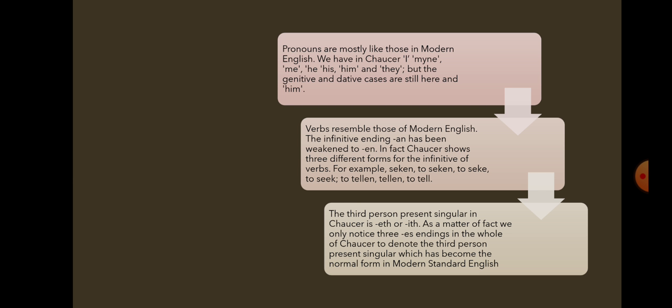Then the third person present singular in Chaucer has the suffix eth or ith. As a matter of fact, we only notice three es endings in the whole of Chaucer to denote third person present singular, which has become the normal form in modern English. The third person singular in Chaucer is eth or ith.